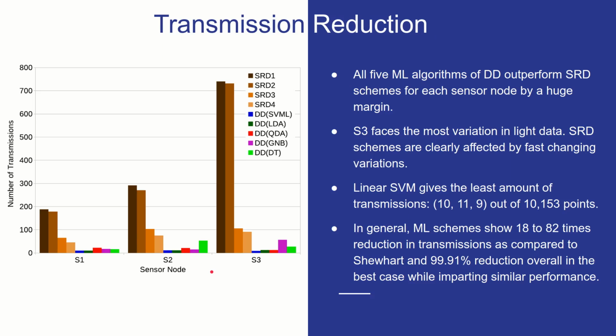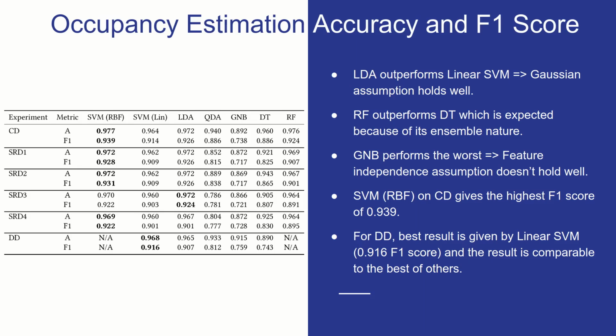So in general, we can say that the machine learning based schemes show 18 to 82 times reduction in the number of transmissions as compared to Shewhart, and 99.91% reduction overall in the best case while imparting similar performance.